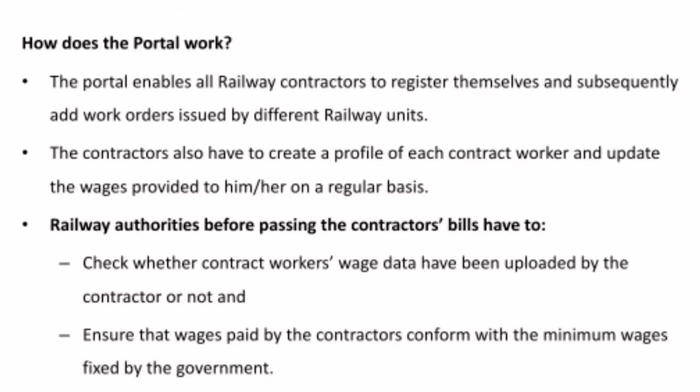The portal enables all the railway contractors to register themselves and subsequently add work orders issued by the different railway units. The contractors also have to create a profile of each contract worker and update the wages provided to him or her on a regular basis. So it will be a transparent system for compliance with the Minimum Wages Act. Railway authorities, before passing the contractors' bills, have to check whether contract workers' wage data have been uploaded by the contractor or not.